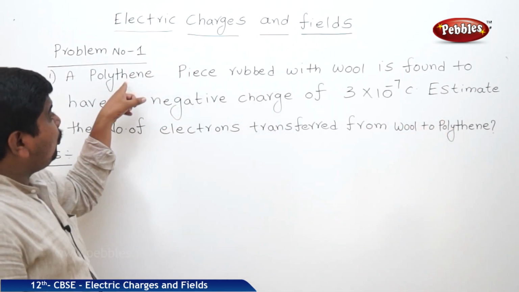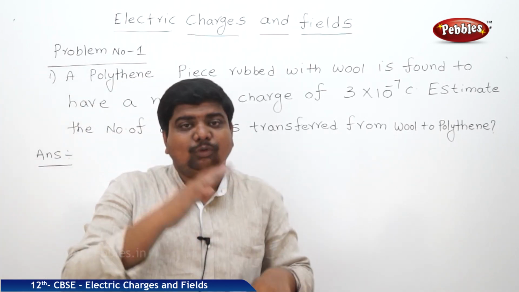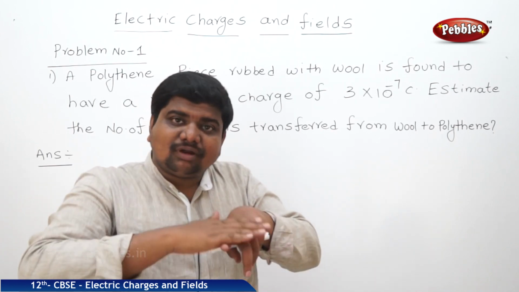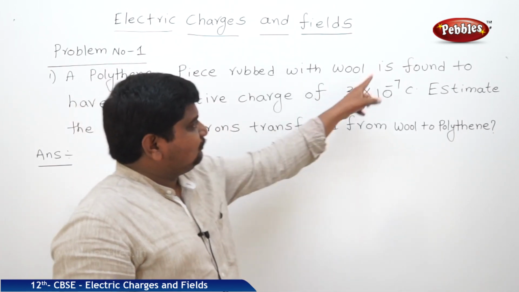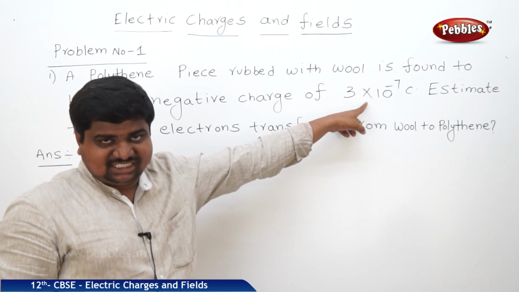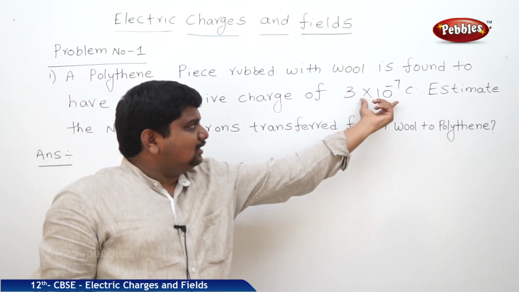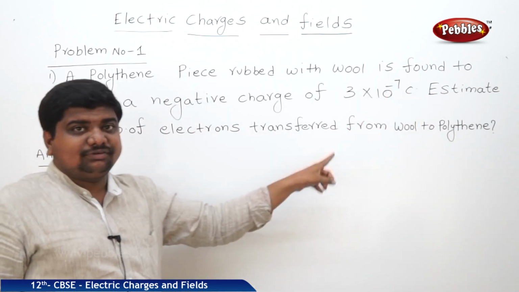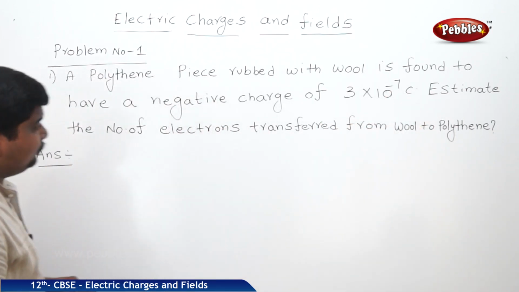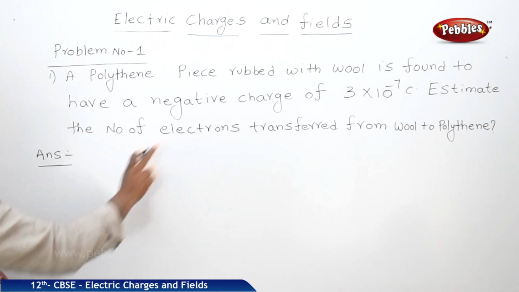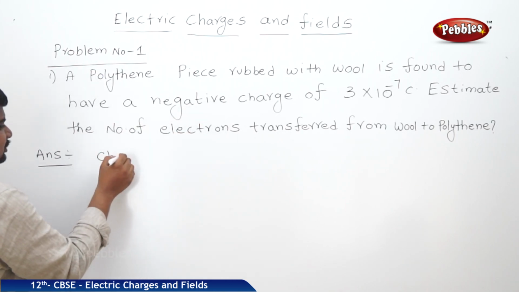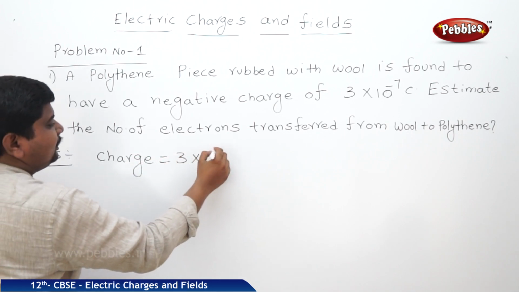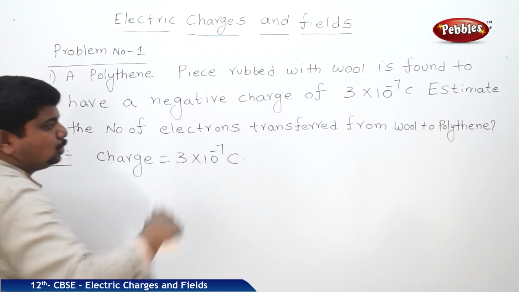See the problem. A polythene piece is rubbed with wool. A polythene piece, maybe a rod or any object, which is rubbed with wool, is found to have a negative charge of this much. Whatever this charge is, how many electrons will transfer from wool to polythene? These are the things we are going to discuss. Listen carefully. The charge is 3 × 10^-7 coulombs.